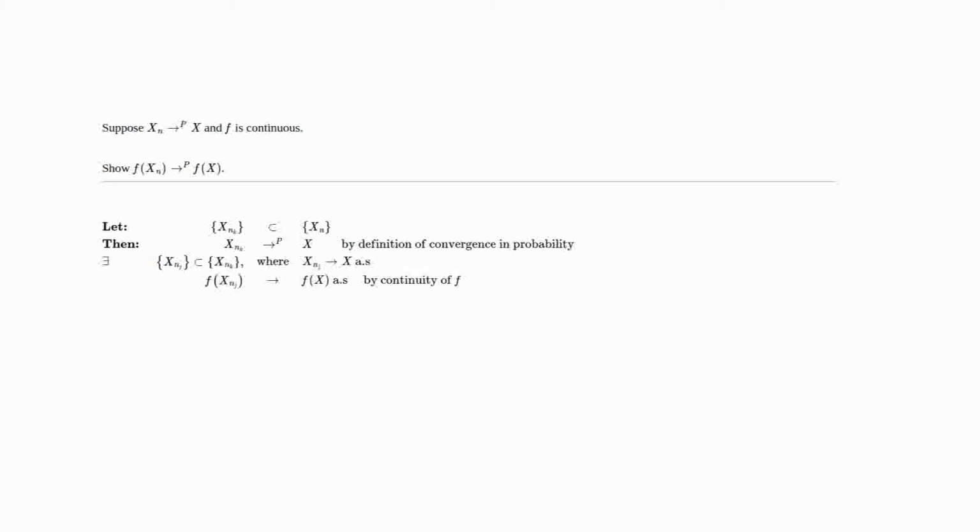So this is just applying it to where the convergence of X_nj is to X, and using first year calculus rules that limits of continuous functions exist when the arguments converge.